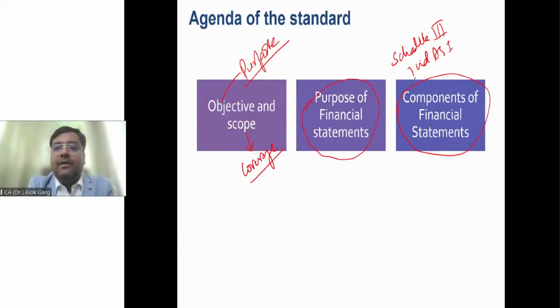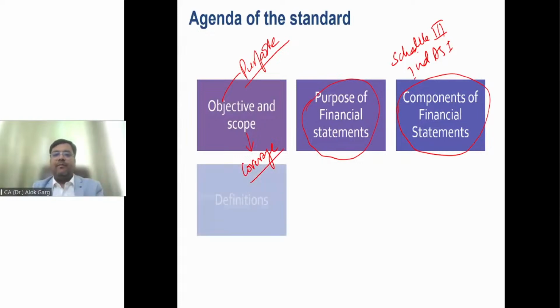In Schedule 3, the balance sheet format, the P&L format and the statement of changes in equity format are given. The cash flow format is not given in Schedule 3. The notes to accounts are partially given. You remember the one page I wrote on what is given and what is not given.